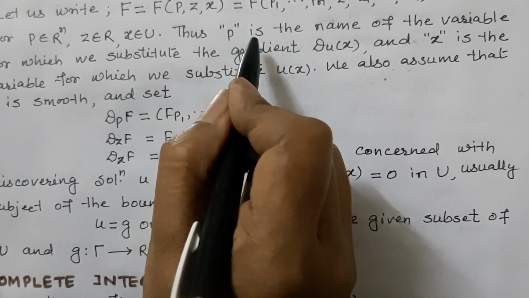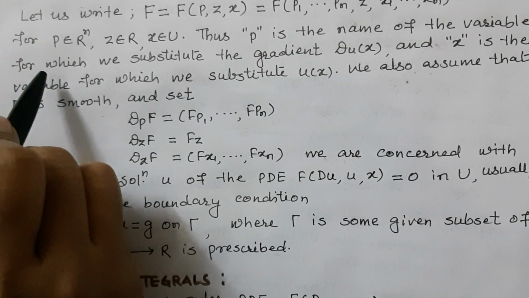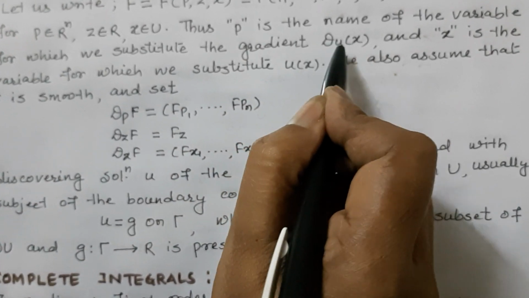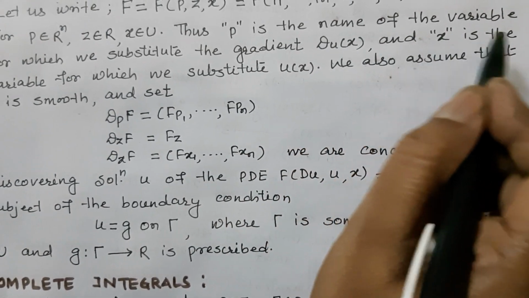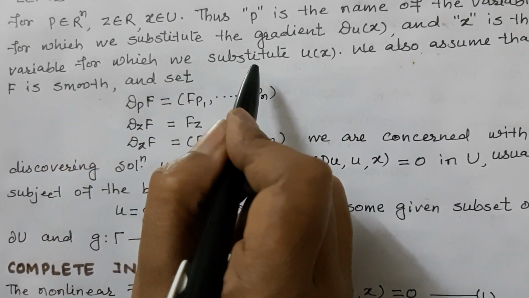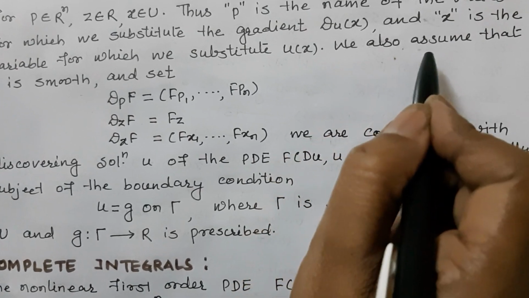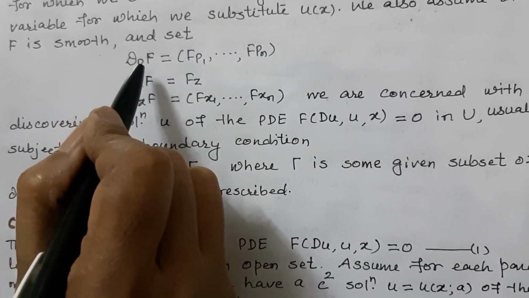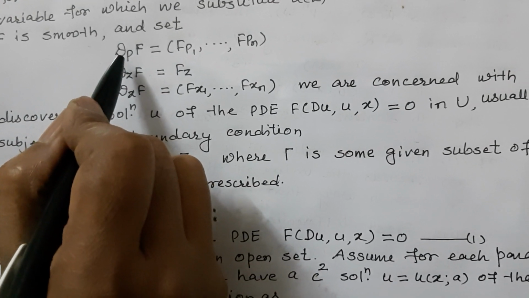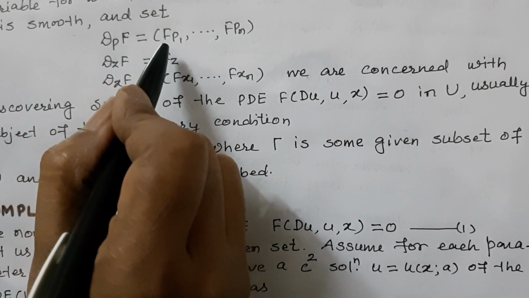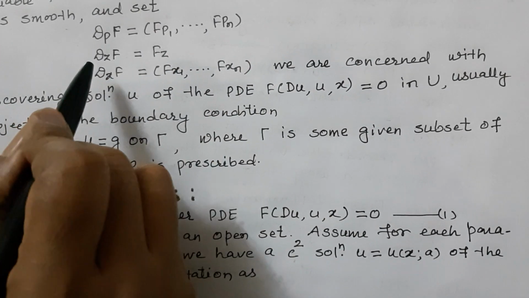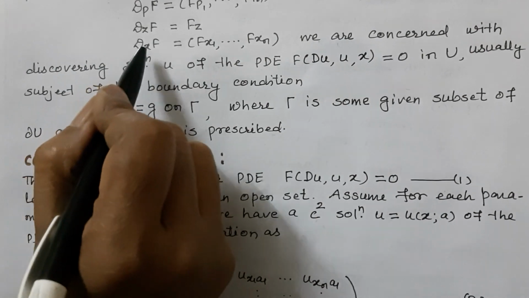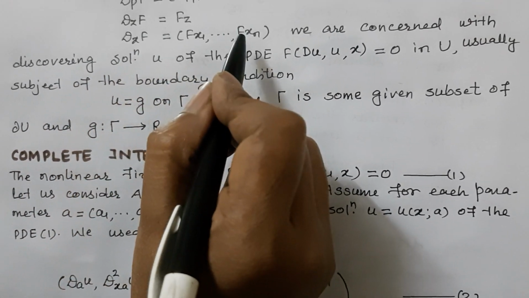Thus, p is the name of the variable for which we substitute the gradient Du(x), and z is the variable for which we substitute u(x). We also assume that F is smooth and set D_pF or ∂F/∂p = (F_p1, ..., F_pn), D_zF = F_z, D_xF = (F_x1, ..., F_xn).